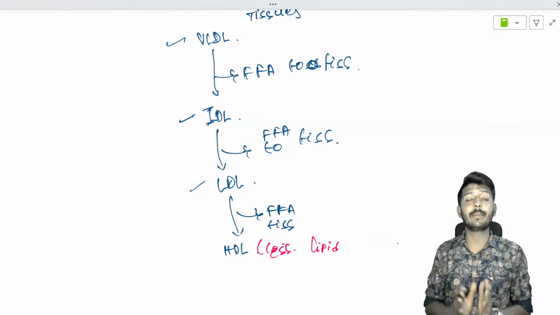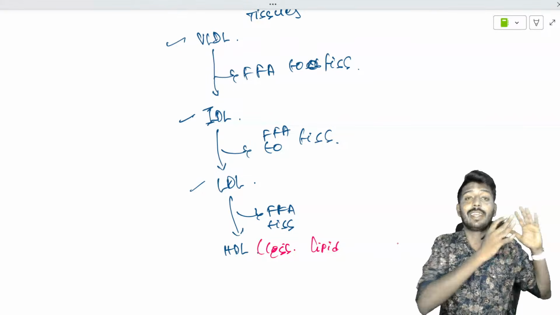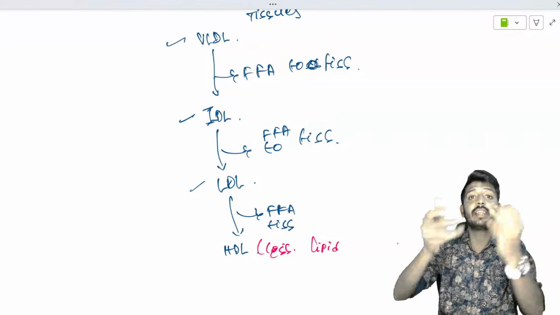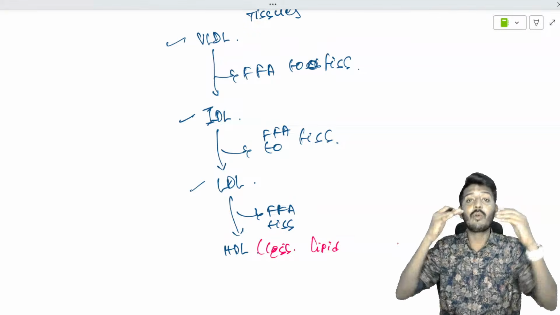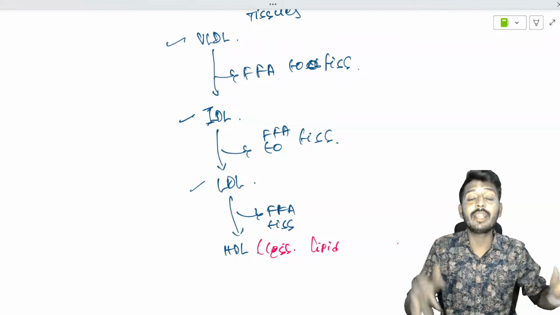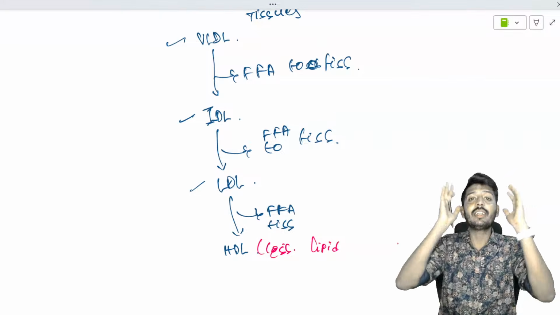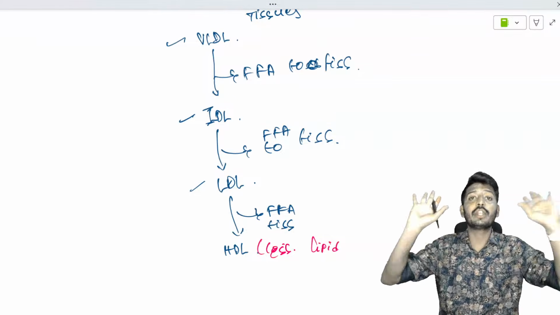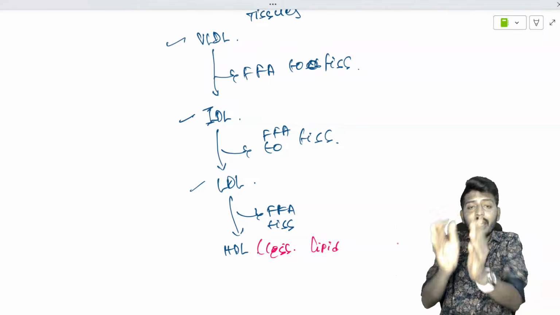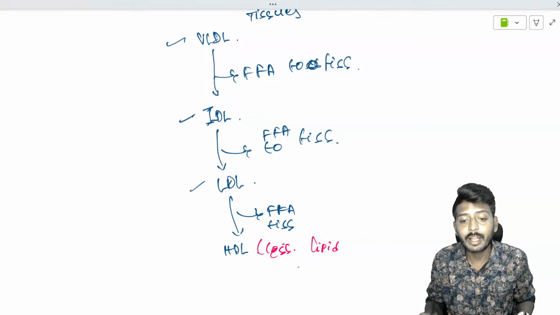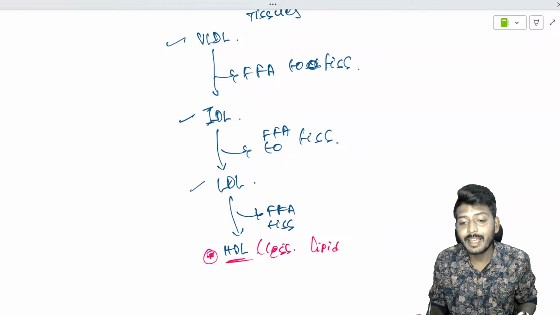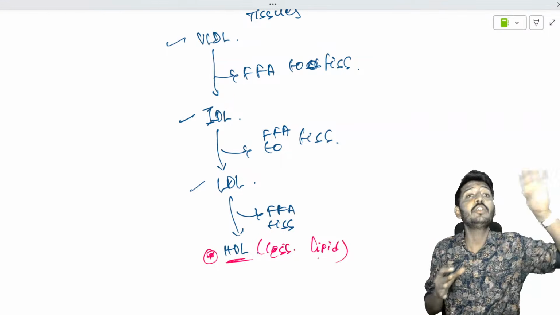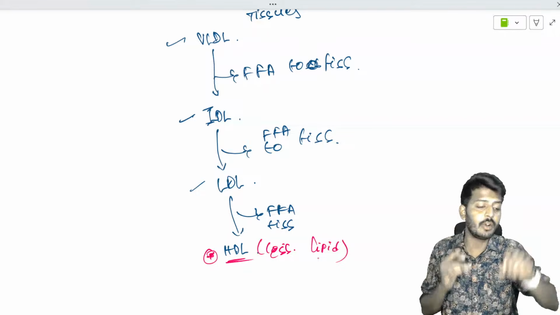After that, VLDL becomes IDL. Now IDL will go to, for example, the adrenal gland, and in the adrenal cortex it will give away some cholesterol. Then IDL becomes LDL. LDL will go to, for example, the testicles and give away some free fatty acid. After it has been distributed to all parts of the body, whatever cholesterol remains will be taken by HDL.